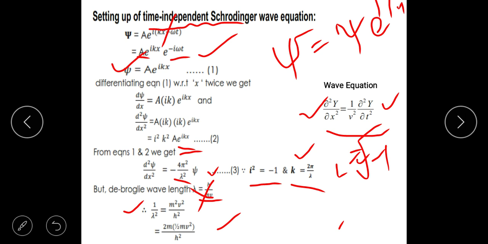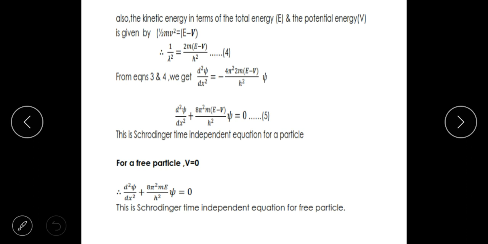Why? It is because half mv square is the kinetic energy. What is half mv square? It is nothing but the kinetic energy. If V is the potential energy, you remember this equation, the total energy is equal to kinetic energy, which is represented by T, plus V.